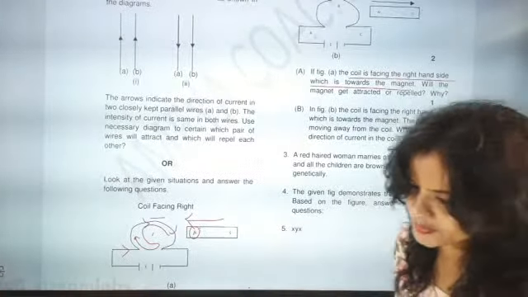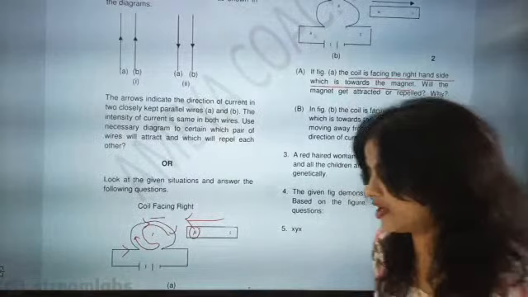Anti-clockwise. This is the wrong concept. Here only you will have a problem. It will have an attraction.